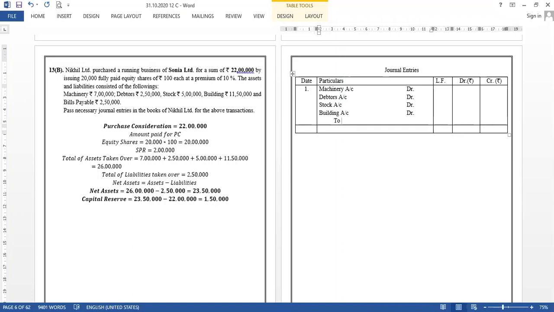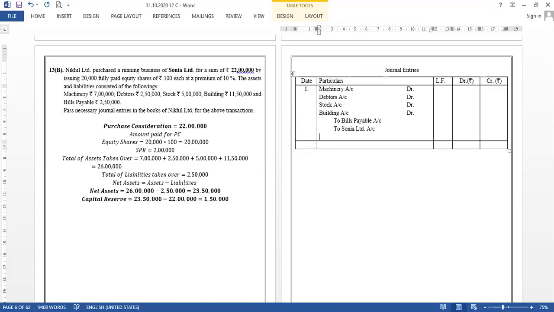Two liabilities, what is there? Bills payable. And to vendor. Who is the vendor? Sonia Limited. Please take care of this also. Students make a mistake here also by writing Nikhil Limited, but that's not done, right? And in this case, we know it's a capital reserve. The capital reserve also has to be there.